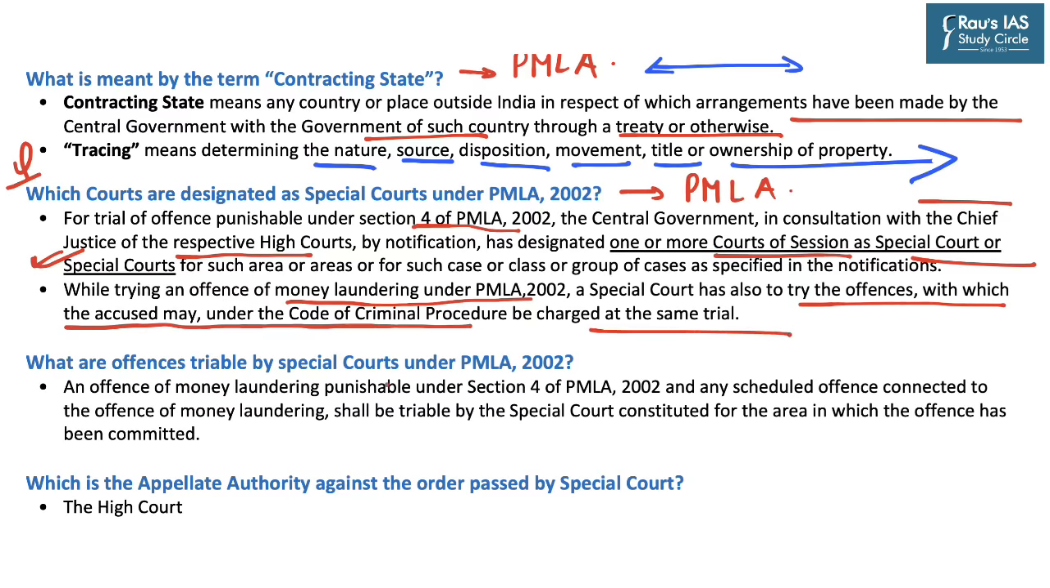And regarding the nature of offences which are triable by the special court, it says an offence of money laundering punishable under section 4 of PMLA and any scheduled offence connected to the offence of money laundering shall be tried by the special court constituted under the PMLA, and an appeal from special court shall be referred to the High Court. So these are some of the important highlights with respect to Prevention of Money Laundering Act of 2002.